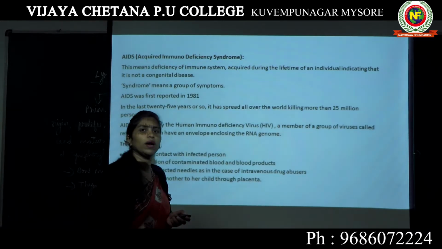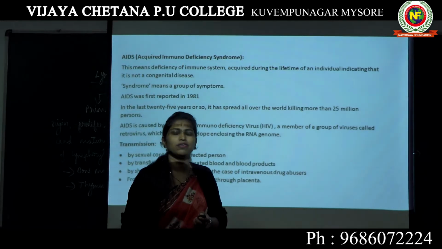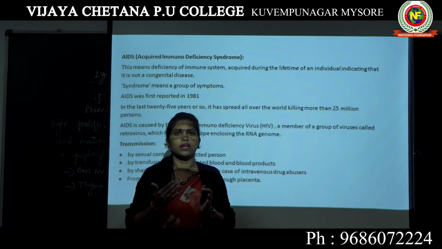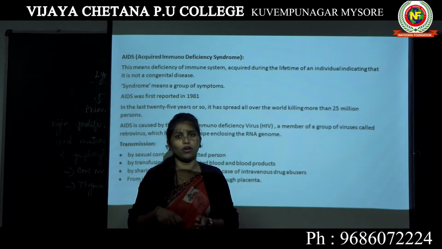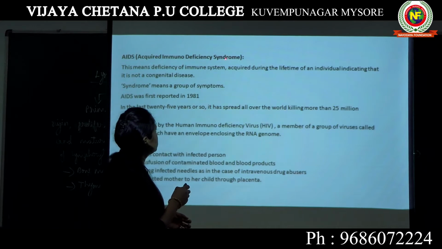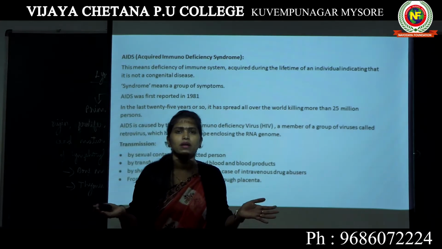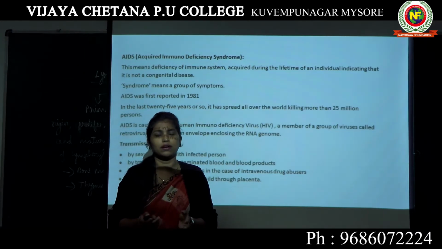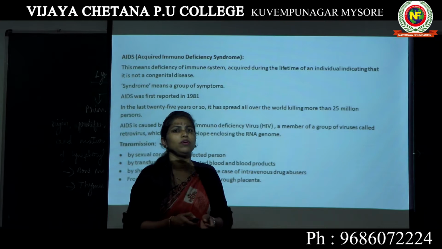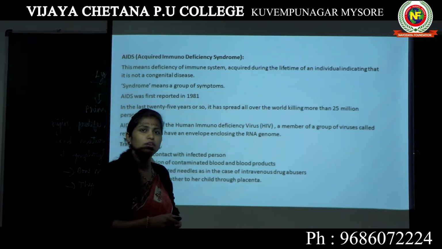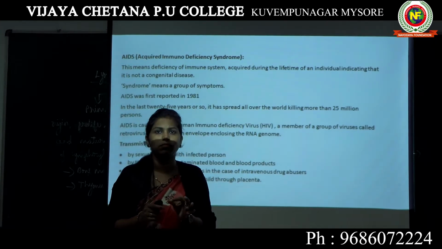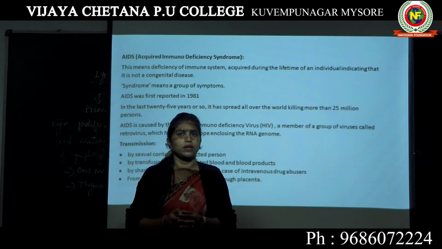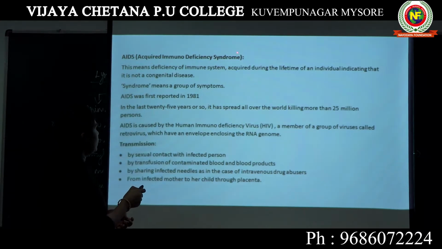Immunodeficiency means you have an immune deficiency. Like we say vitamin deficiency, this is immunodeficiency. That means there is lack of immunity in your body. Syndrome means when many diseases come together in a person, or multiple symptoms come together in a person, we call them a syndrome. A syndrome is not one particular symptom of one particular disease, but multiple symptoms of multiple diseases. Okay, so that's the explanation of AIDS.